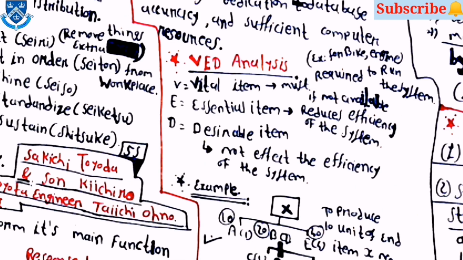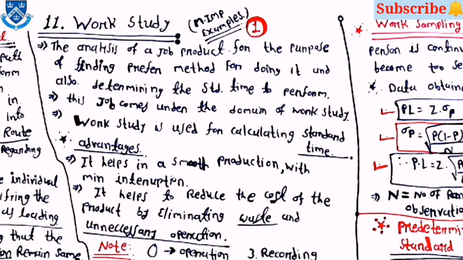VED analysis is there. V stands for vital item, E stands for essential item, and D stands for desirable item. Now the next topic is work study. It is the analysis of a job or product for the purpose of finding the preferred method for doing it and also determining the standard time to perform it.